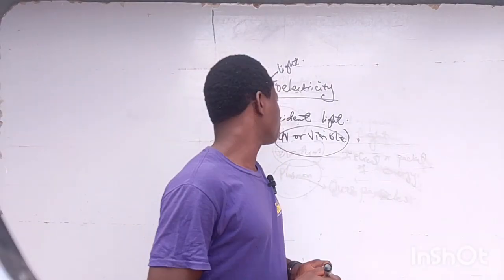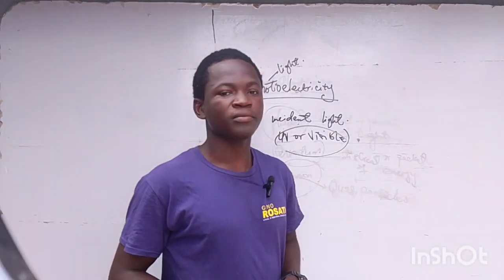Do you understand what I'm saying? So these are the concepts that you are going to see there.